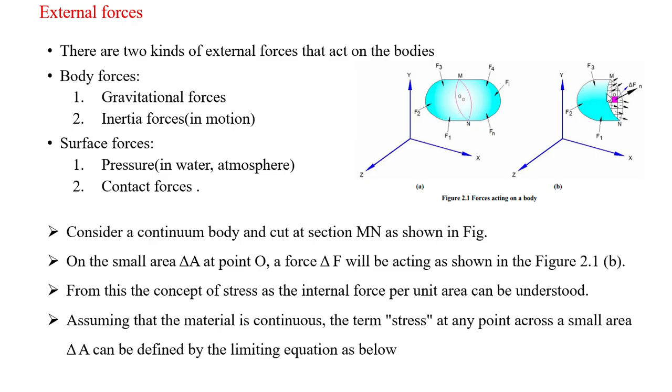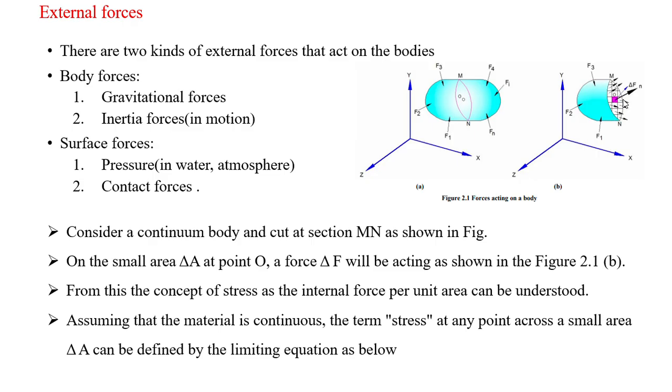When I cut this body having some surface area A, okay, it will resist some forces, some stresses over this surface, and those we have to find in terms of stresses. To find out those stresses, I take a small element over this particular body, and this small element has a cross-sectional area del A at a point O. You can see it here, this is the point O. I am taking a small grid type of element, or you can take a circular type of element.